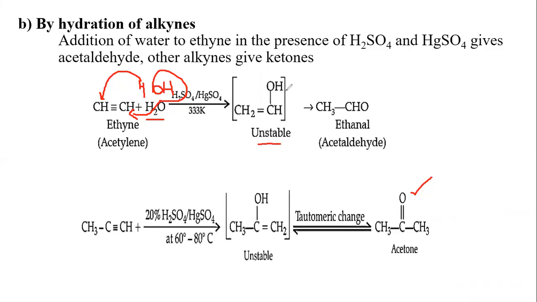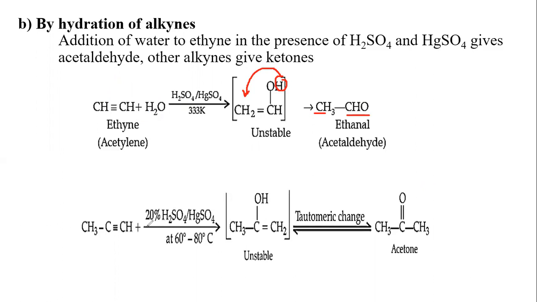The unstable product rearranges itself. The hydrogen of the hydroxyl group rearranges itself with the neighboring carbon, resulting in the formation of ethanal.